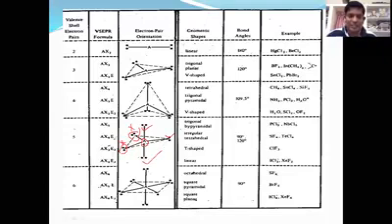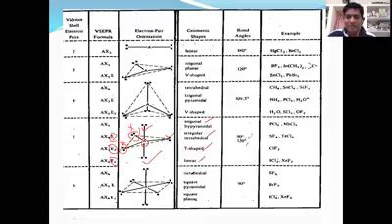What is meant by the E? E indicates the number of lone pairs attached. AX4E, 1 lone pair. AX3E2, 2 lone pairs. AX2E3, 3 lone pairs. Now we'll see the shape of the molecule. The first one is trigonal bipyramidal. The second one, irregular tetrahedral. The third one is T-shaped. The fourth one is linear.